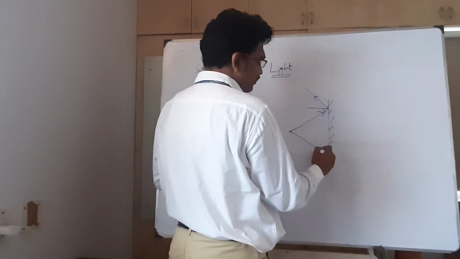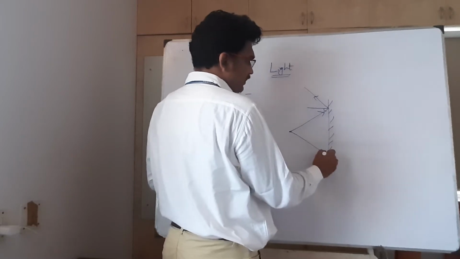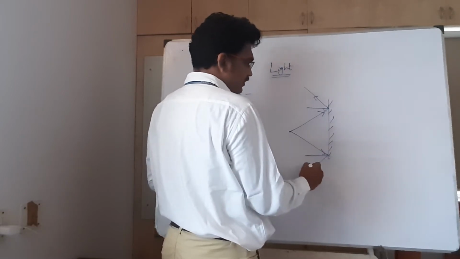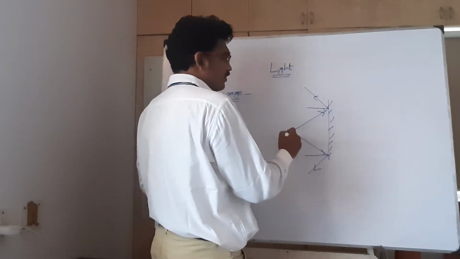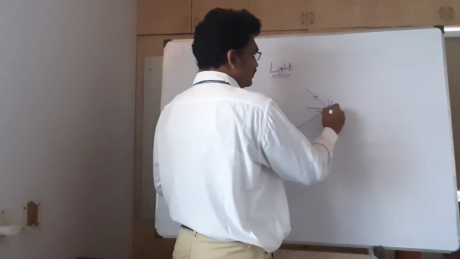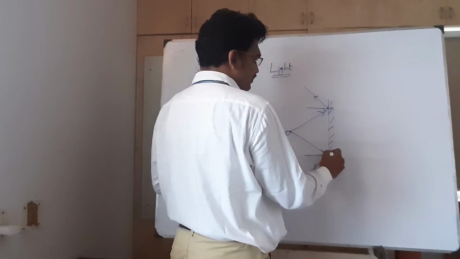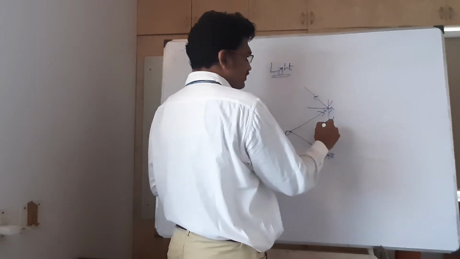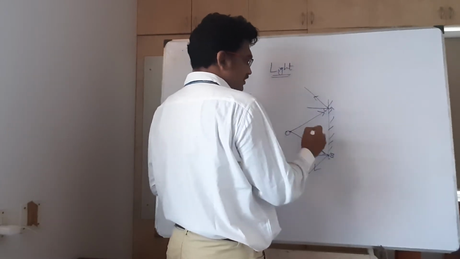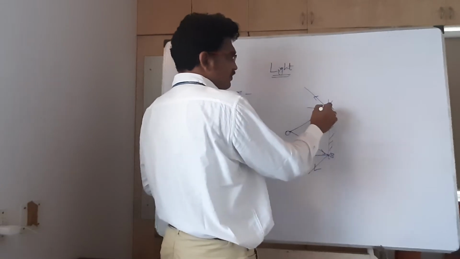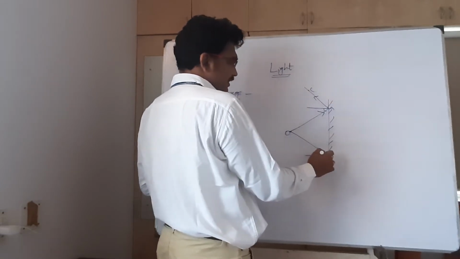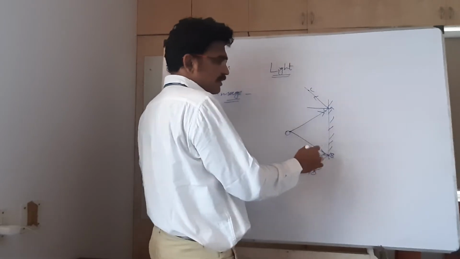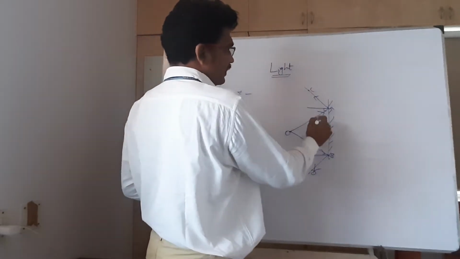Again I draw an incident ray, this is the normal, and this is the reflected ray. If this is O, and this is A and this is B, OA is an incident ray and OB is another incident ray, and I can take this one as C. AC is a reflected ray and BD is also a reflected ray.